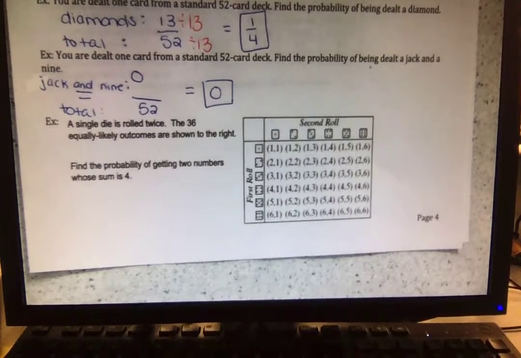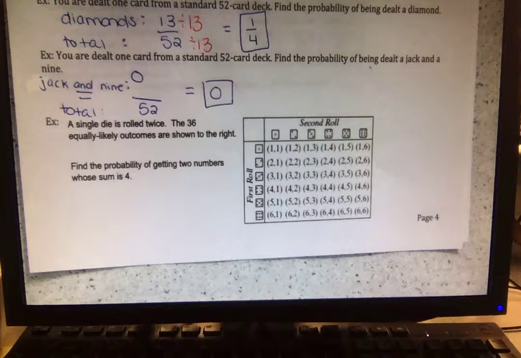How can I help you so far? Yeah, the way it's worded, I agree. Plus the number of 9s, exactly. But the big thing here is you're only dealt one card.